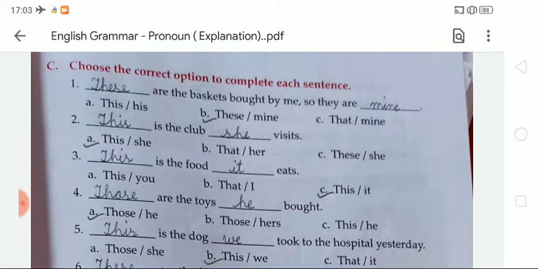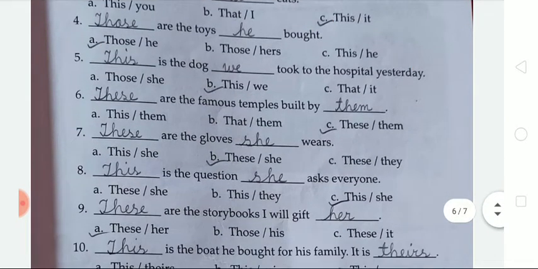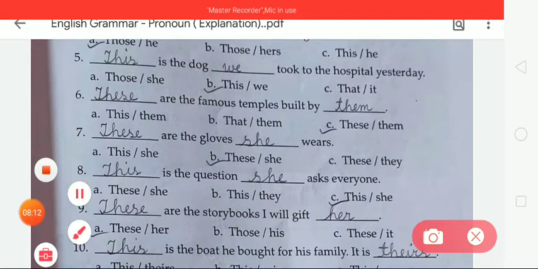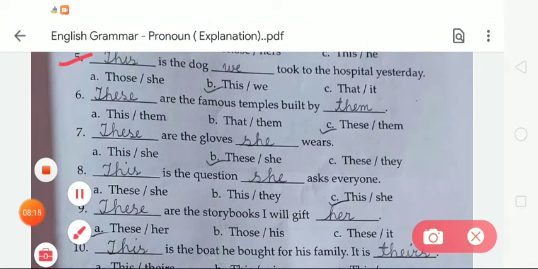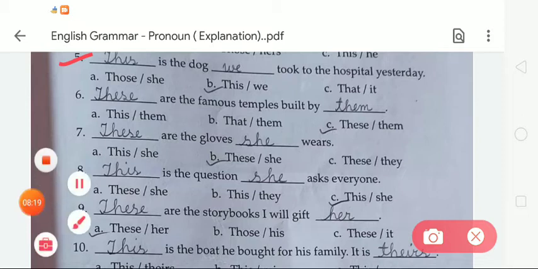Okay. Now the next number 5. In number 5 the sentence is, dash is the dog dash took to the hospital yesterday. So we have to choose the given option number B. So the sentence will be, this is the dog we took to the hospital yesterday. In number 6, dash are the famous temples built by dash. So we have to choose the option number C. So the sentence will be, these are the famous temples built by them.